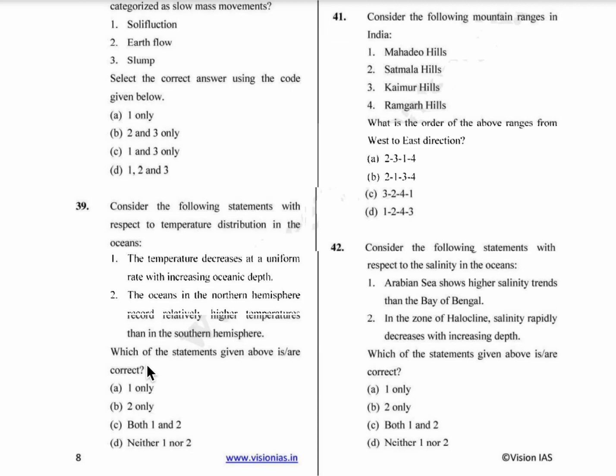Here, when coming to the temperature distribution in oceans, as we go deep down into the oceans, the temperature increases with the increase in depth. So the first statement is wrong. The temperature increases with increasing depth. The second statement is the oceans in the northern hemisphere record relatively higher temperatures than southern hemisphere oceans. So only the second statement is correct. Option B is the correct answer.